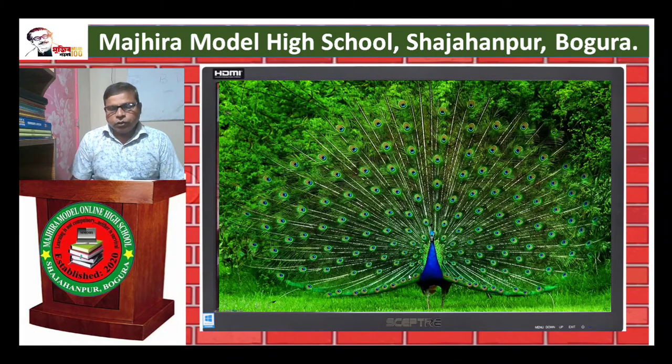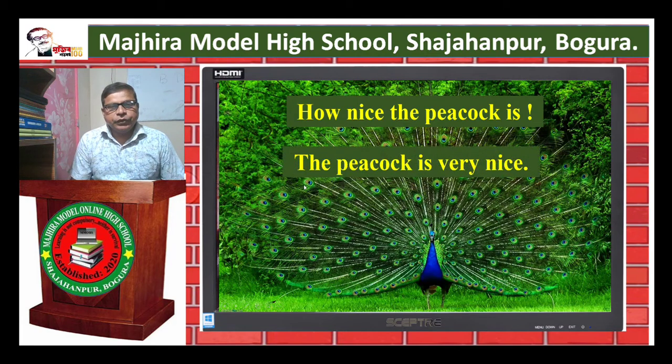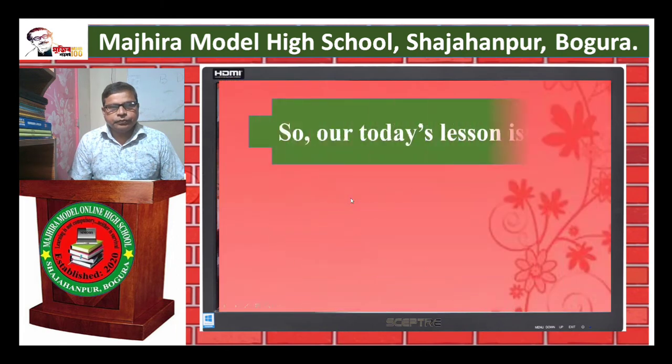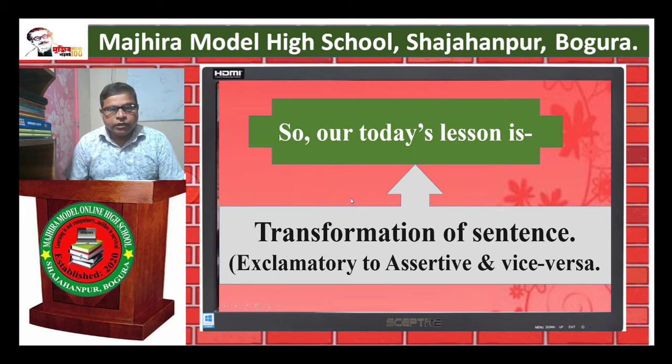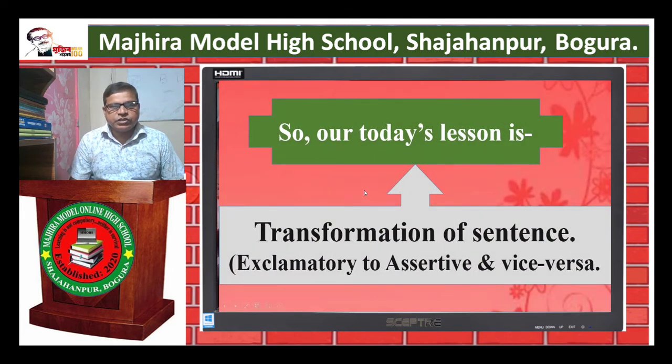Okay, what do you observe in the video? It is a nice peacock. First sentence: how nice the peacock is. And second sentence: the peacock is very nice. The first sentence is exclamatory and the second sentence is assertive. So, our today's lesson is transformation of sentence: exclamatory to assertive.